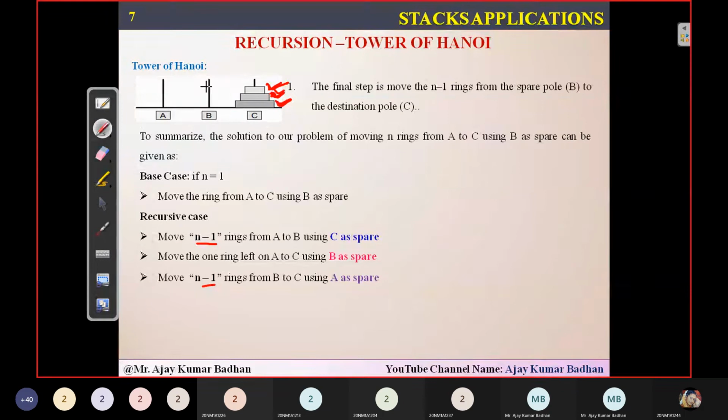Assume that it is taking this much time to shift 3 rings from pillar number A to pillar C. Assume if there are 72 rings, it will be a highly complicated puzzle and it is not going to be solved so easily. A very, very highly complicated one. So that is what exactly we are going to see. These are the three steps you people have to keep in mind, and based on this, we will be performing the operation. The operation is very easy. It's a very small program.